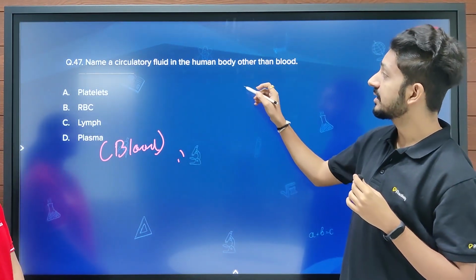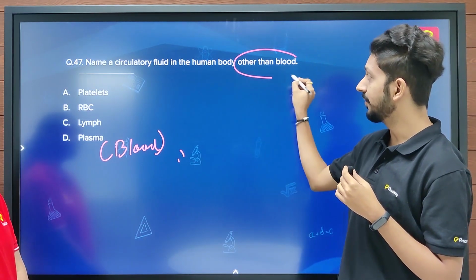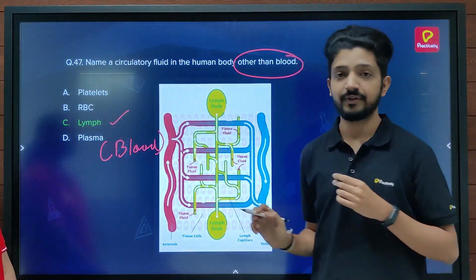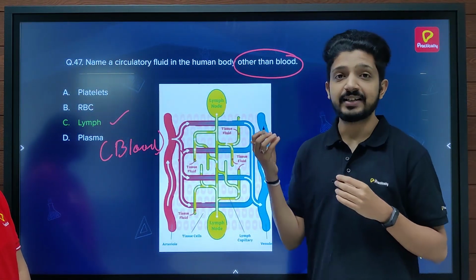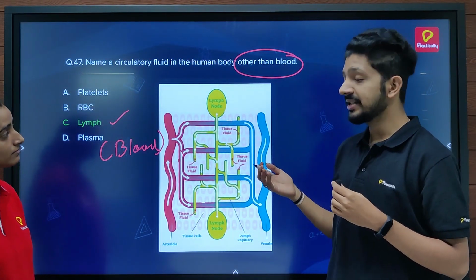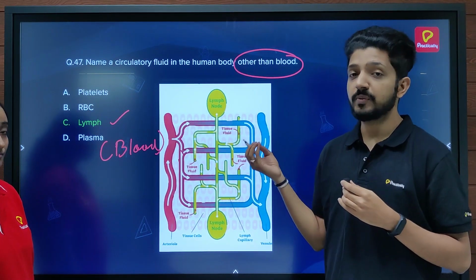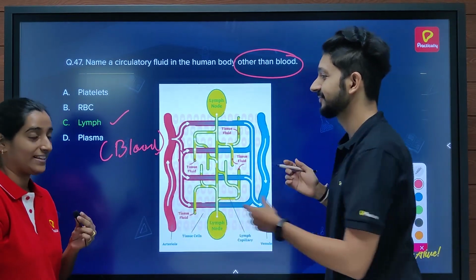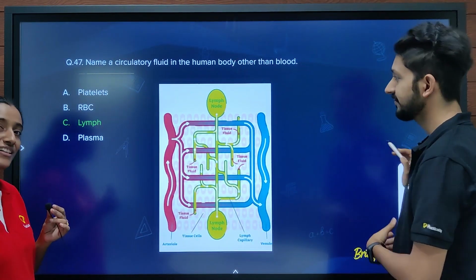But they are asking circulatory fluid other than blood. So other than blood, the circulatory fluid is the lymph. And lymph is an extracellular fluid which carries some important substances which cannot be carried by blood. Hence, the correct answer is lymph. Okay, now that explains. Let's move on to the next question.